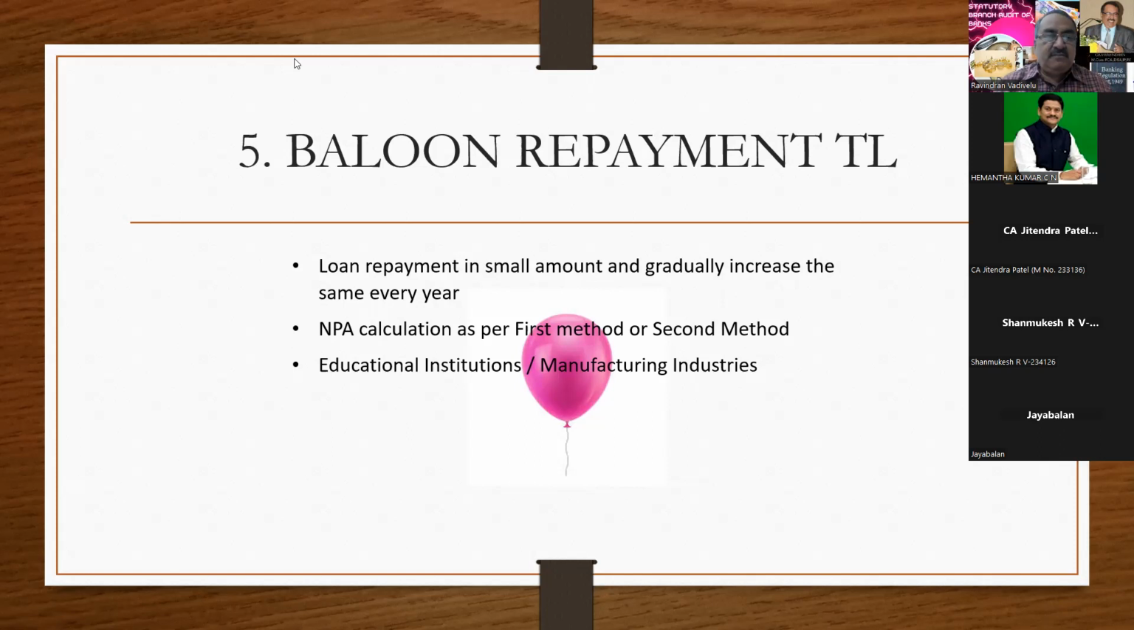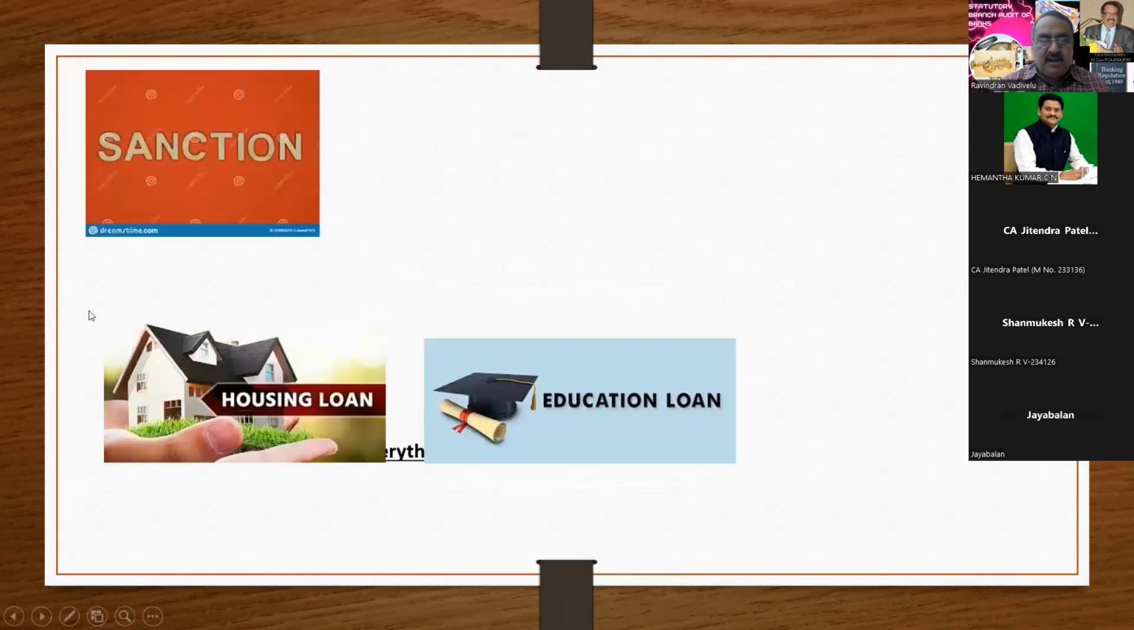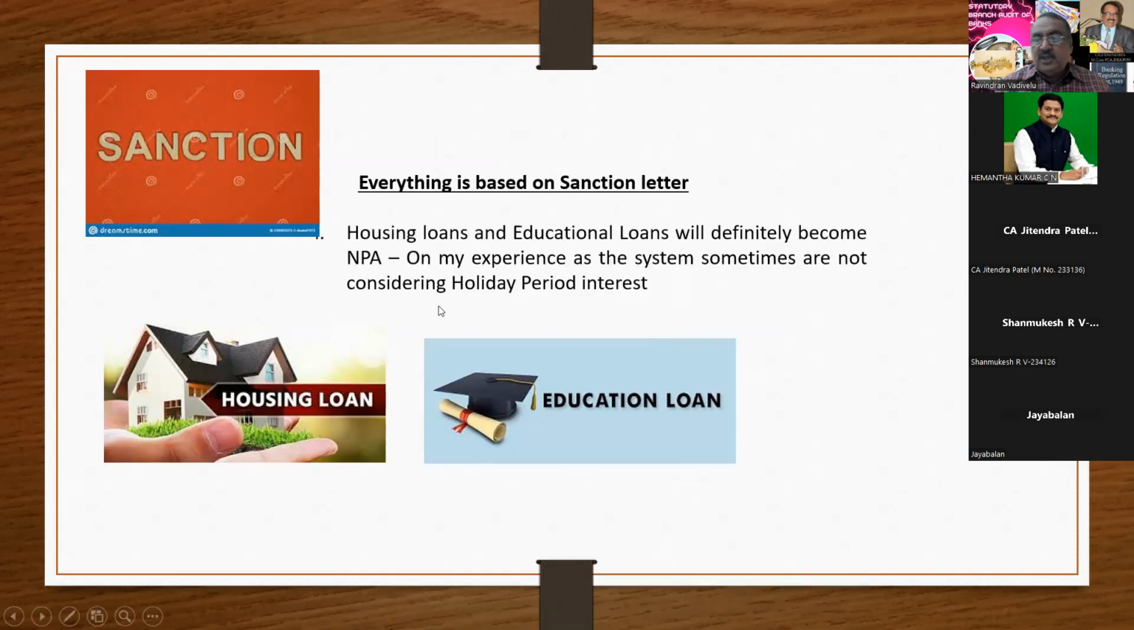So I'm moving to the next method. Here everything is based on the sanction letter. This is what I want to say. Everything is based on the sanction letter. The next one is loan and education loans will definitely become NPA, because in my experience as a system, sometimes considering the holiday period interest, you have to be very, very careful. But you do the NPA working for the housing loan as well as the education loan.